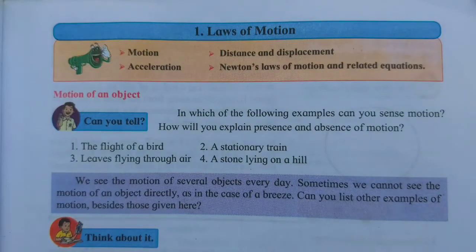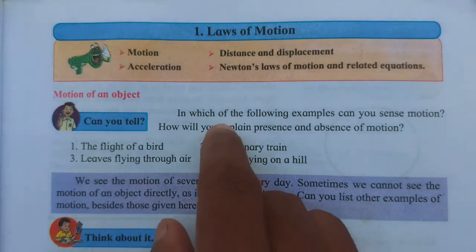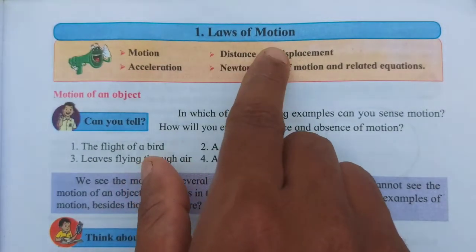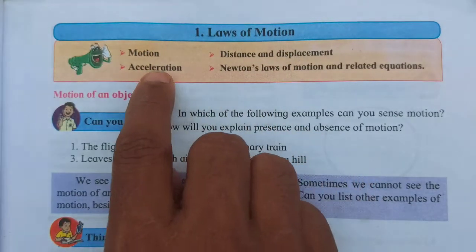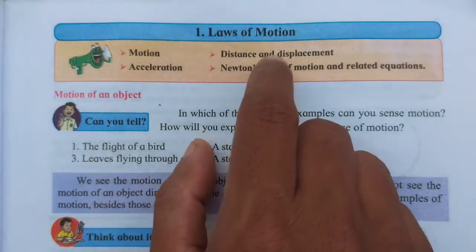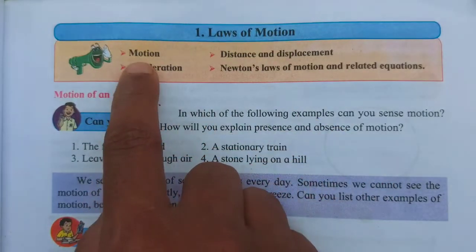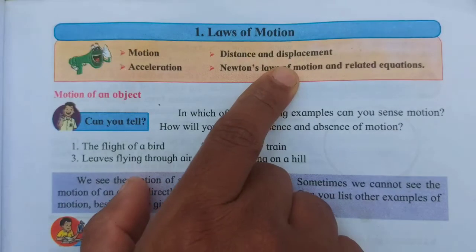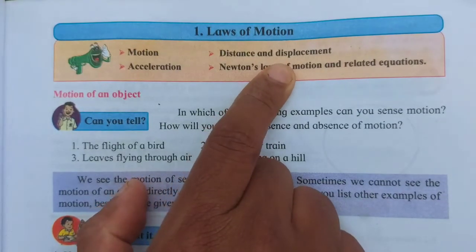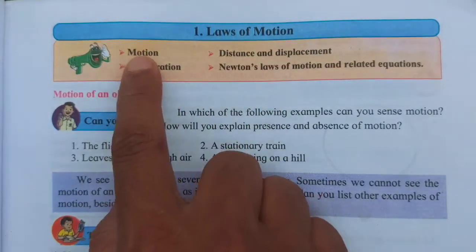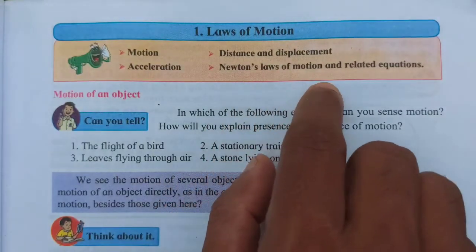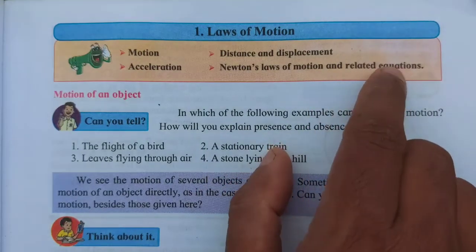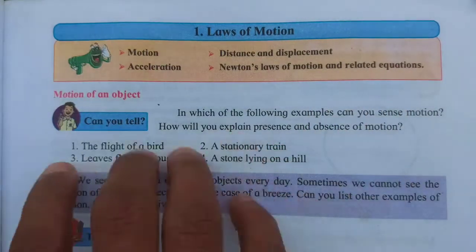Today's online class is related to 9th standard science part 1. The first topic is laws of motion. I have already shown you the basic video, so today we will start this topic. In this topic we want to learn basically 4 main points, which I am explaining: motion, distance and displacement, acceleration, and Newton's laws of motion along with the related equations. These are the things we have to learn.